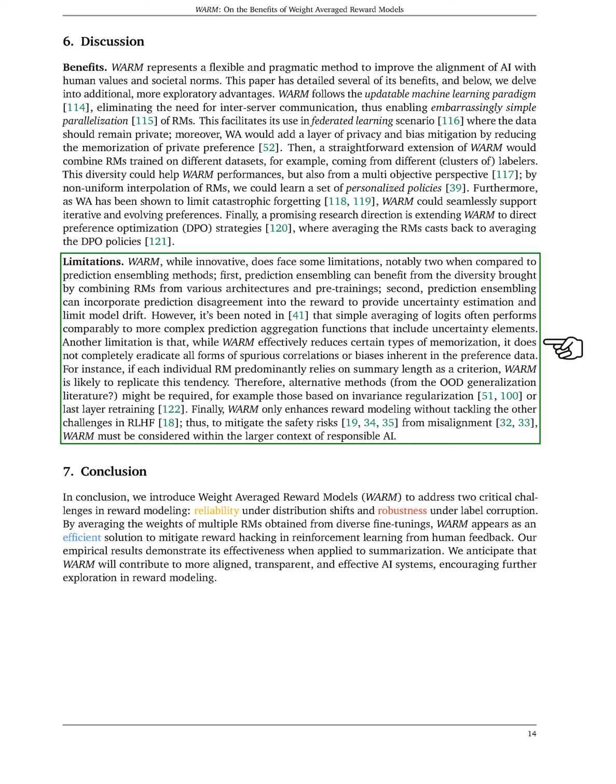Therefore, alternative methods might be needed, such as those based on invariance regularization or retraining the last layer. Lastly, while WARM enhances reward modeling, it doesn't address other challenges in reinforcement learning from human feedback. Therefore, to reduce the safety risks from misalignment, WARM should be considered as part of a broader approach to responsible AI.